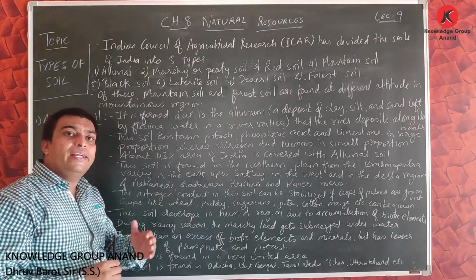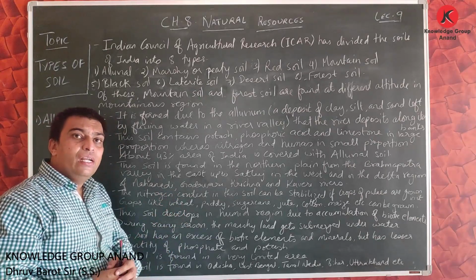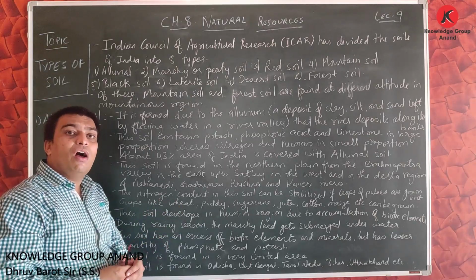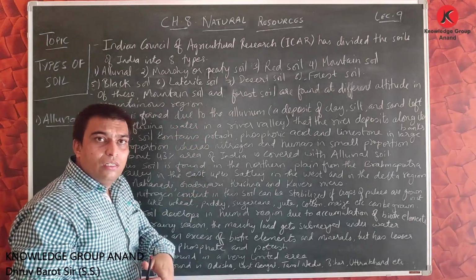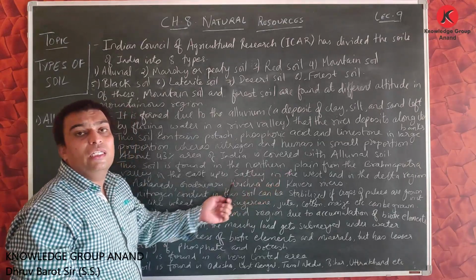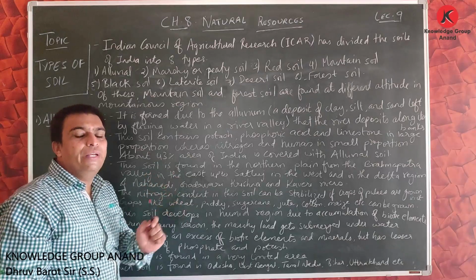We have already done the different landscapes in the previous session, in which we covered the plain region. Here this soil is found in the northern plains, from the Brahmaputra in the east up to Satluj in the west.